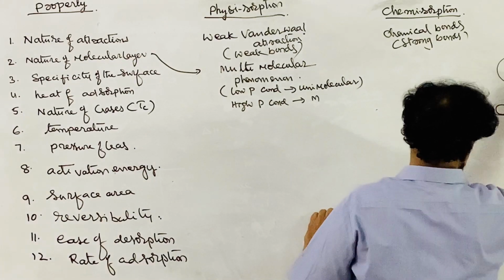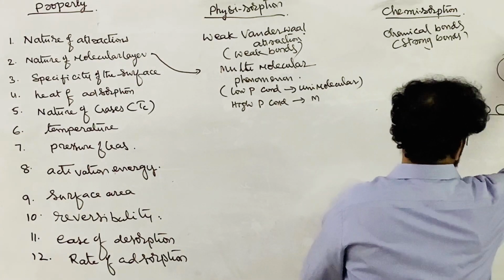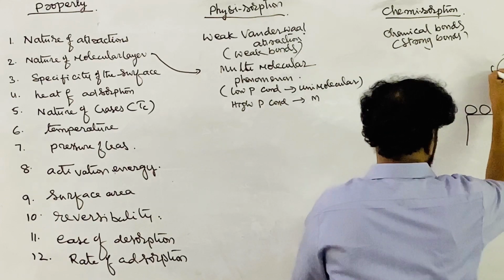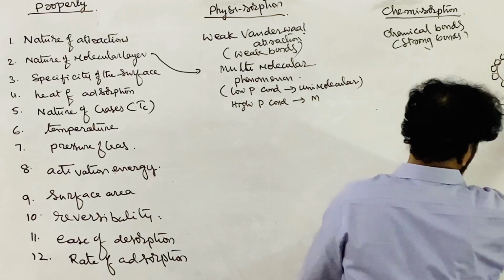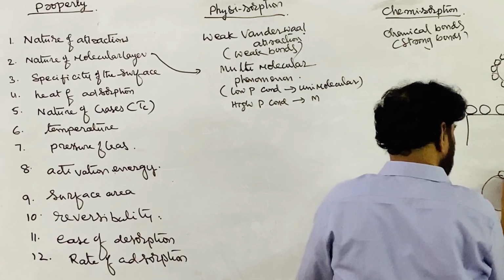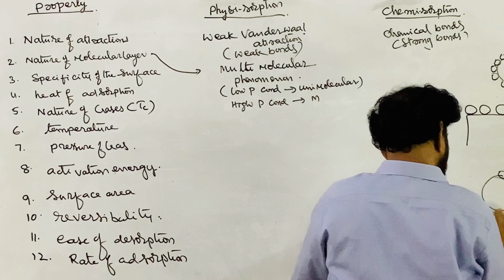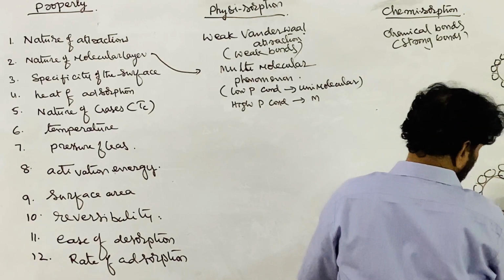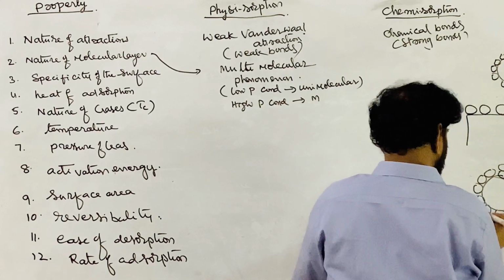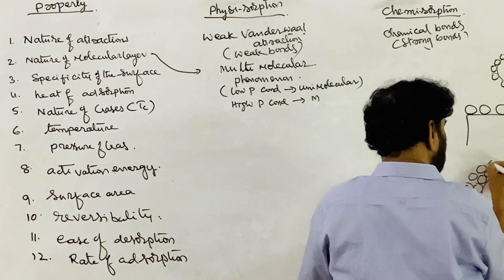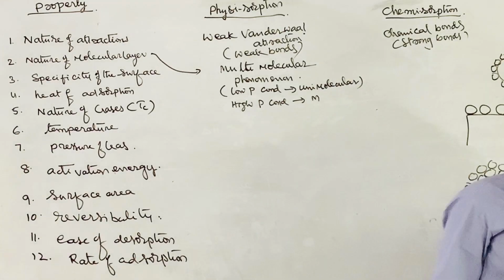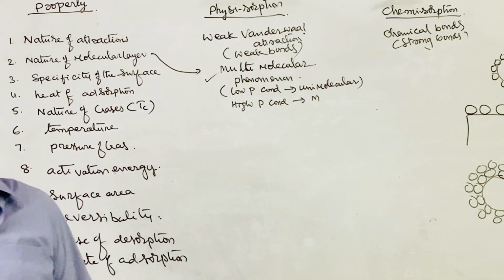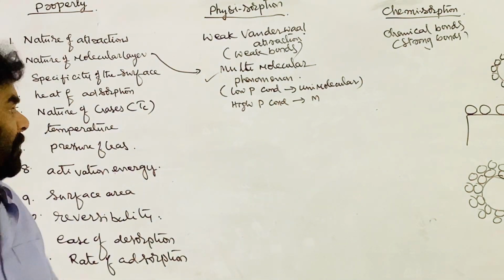Let me take this example. This is the particle. Under low pressure conditions, only a unimolecular layer is formed. Under high pressure conditions, a unimolecular layer is formed first, and over this layer another layer is formed. Second layer is formed, third layer is formed. So physical adsorption can be unimolecular or multimolecular. Under low pressure, unimolecular; under high pressure, a multimolecular layer is formed.